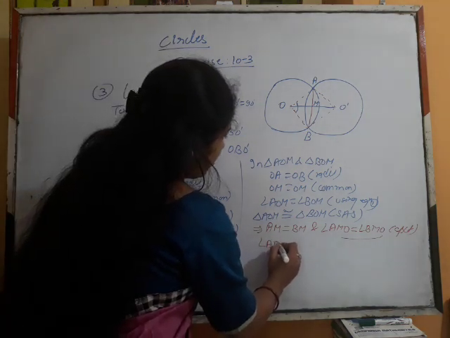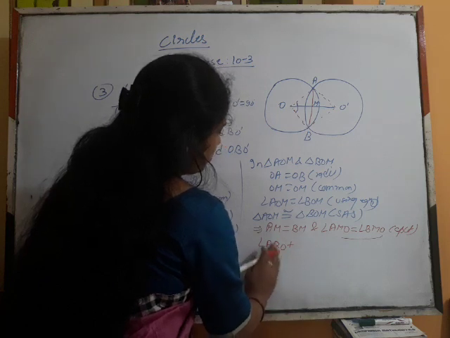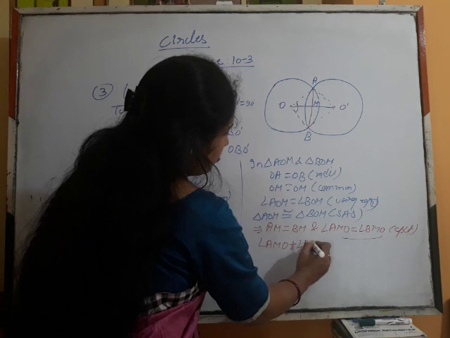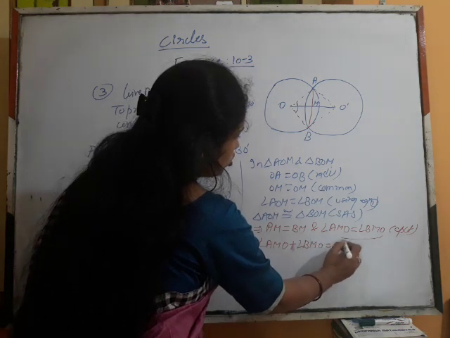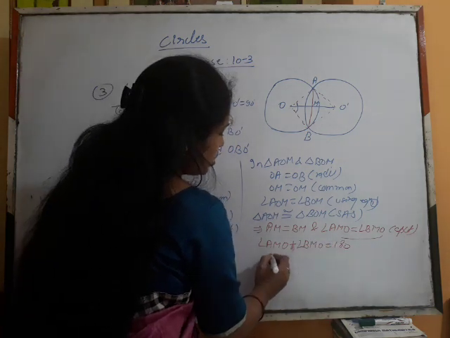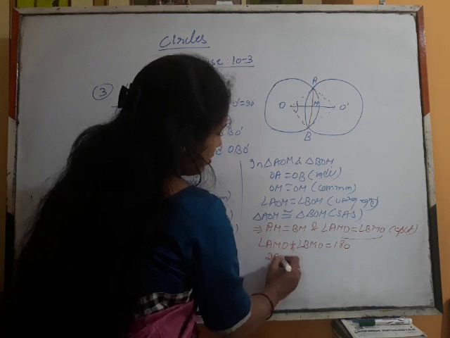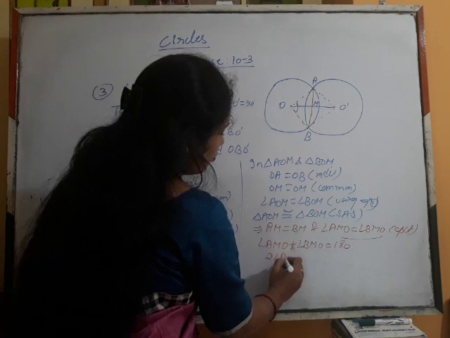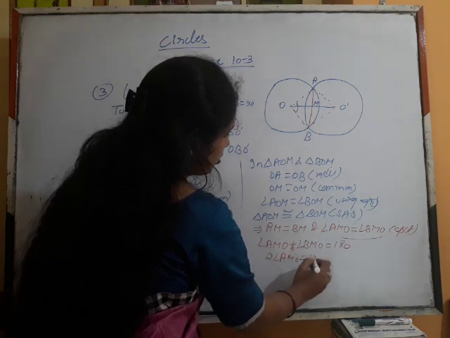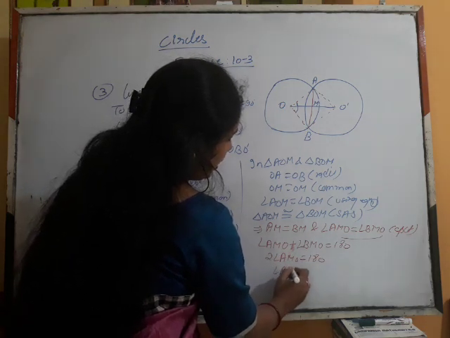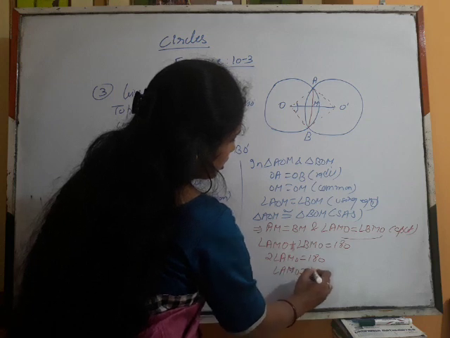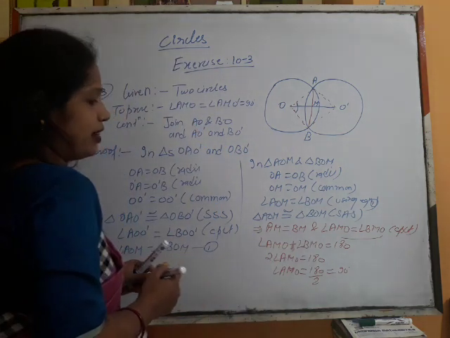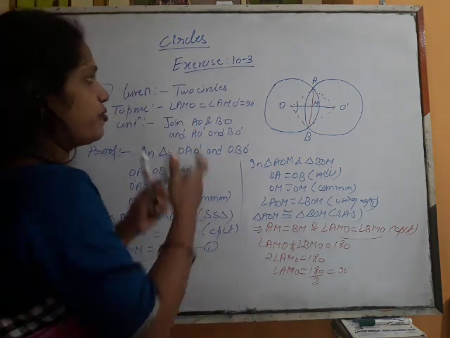Angle AMO plus angle BMO is equal to 180 and both are equal, so we can replace one angle with another. Twice angle AMO is equal to 180, so angle AMO is equal to 180 upon 2, that is 90 degrees.